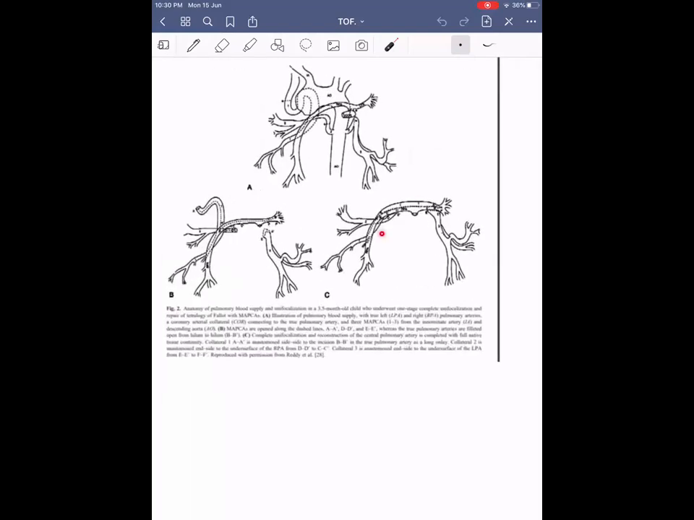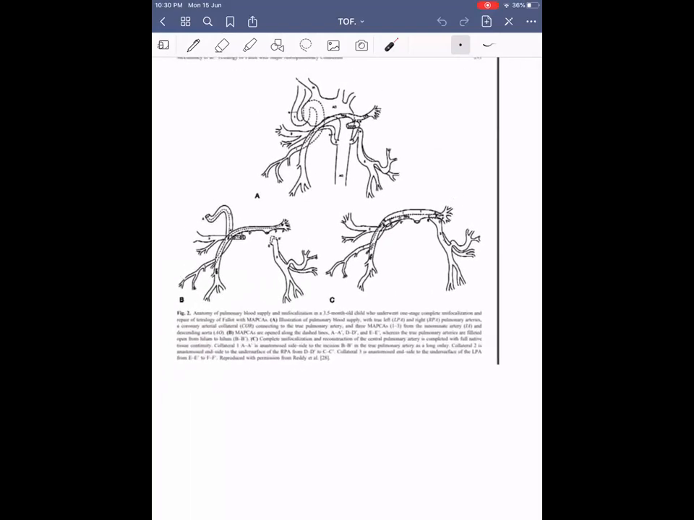This is one of the figures showing how unifocalization is done. It is a time-consuming and complex procedure. Here we can see the aorta, the arch of the aorta, and the descending aorta. Here we can see multiple MAPCAS coming from the descending aorta. These are all the various MAPCAS, and this is one more coming from the subclavian artery. So what they will do is they will incise these MAPCAS and anastomose them to the central pulmonary artery.